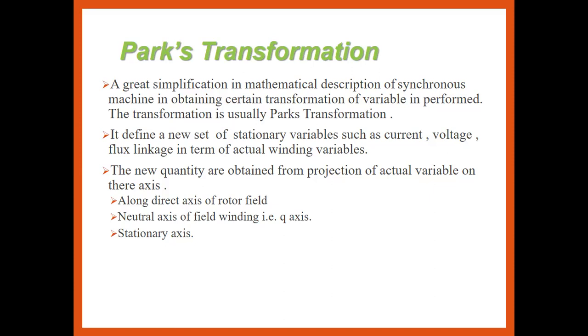Okay, so the new quantities are obtained from the three phase to two phase transformation of the current, voltage, or flux linkage from the actual variables onto their axes: the first along the direct axis, the second along the quadrature axis, and the third on the stationary axis. Okay, so we just observe how that transformation is applied on any electrical machine.